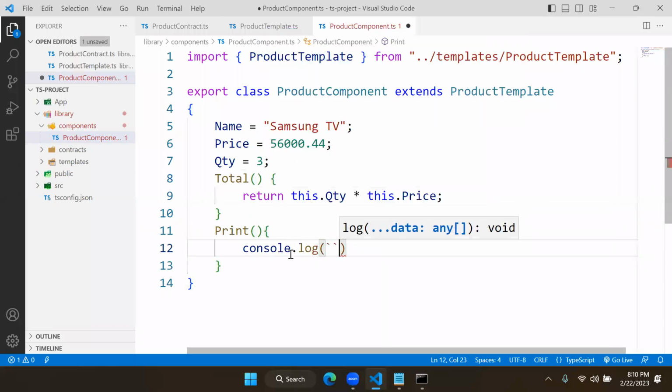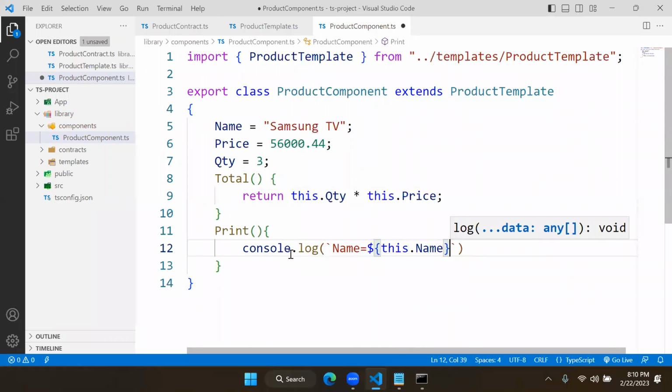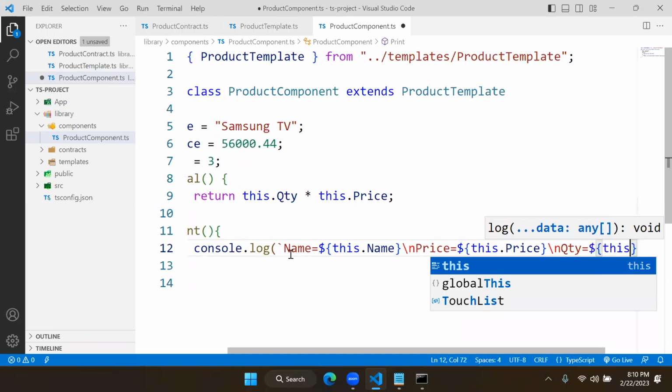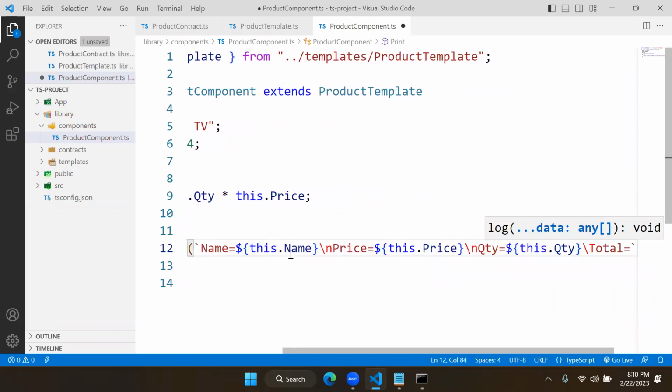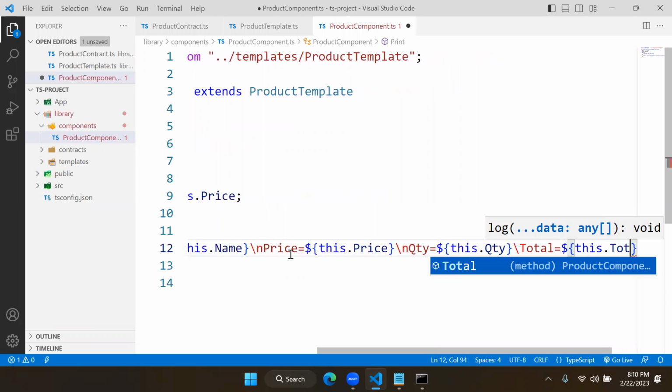We will print details like name is equal to this dot name. Similarly, price is equal to this dot price, and quantity is equal to this dot quantity, and the total is equal to this dot total.